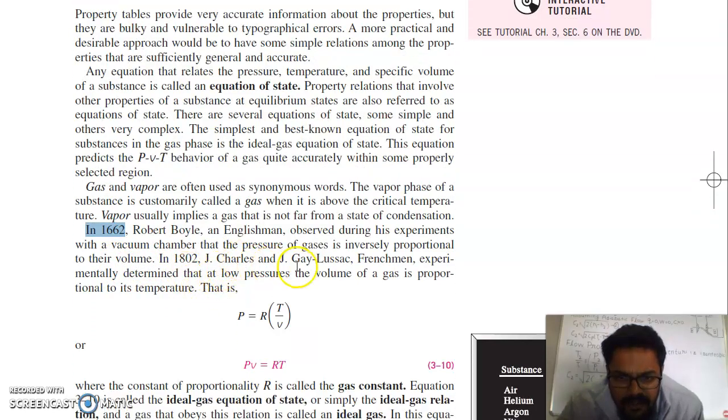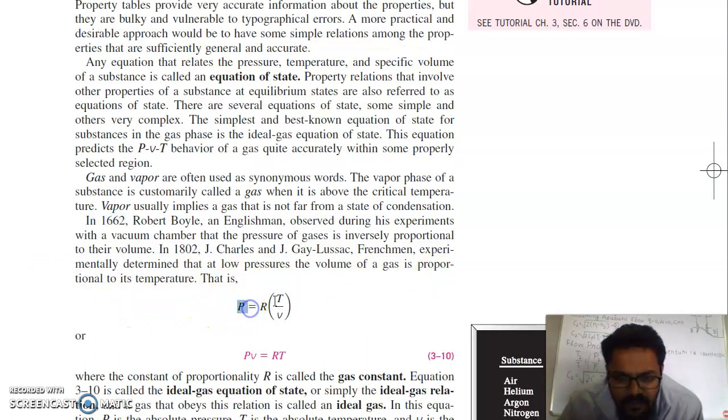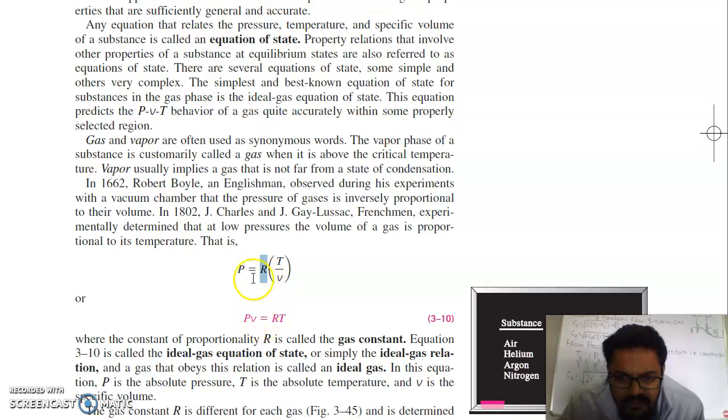J. Charles and Gay-Lussac, Frenchmen, experimentally determined that at low pressure, the volume of a gas is proportional to its temperature. The pressure of a gas is directly proportional to temperature. If the temperature of the gas increases, pressure will increase, and it is inversely proportional to volume. If you try to compress the gas, its pressure starts to increase. So pressure is proportional to temperature and inversely to volume, where R is the proportionality constant, which is called the gas constant. So this equation becomes PV = RT.